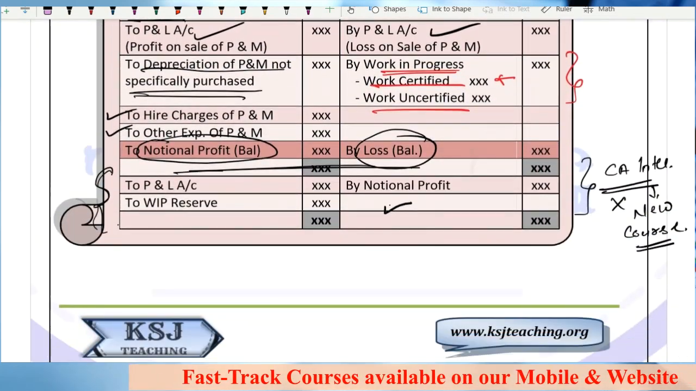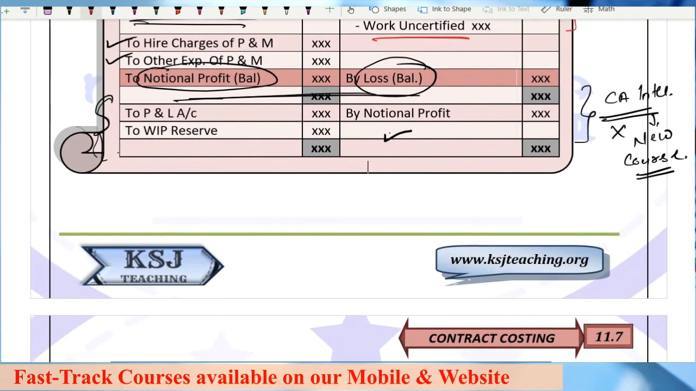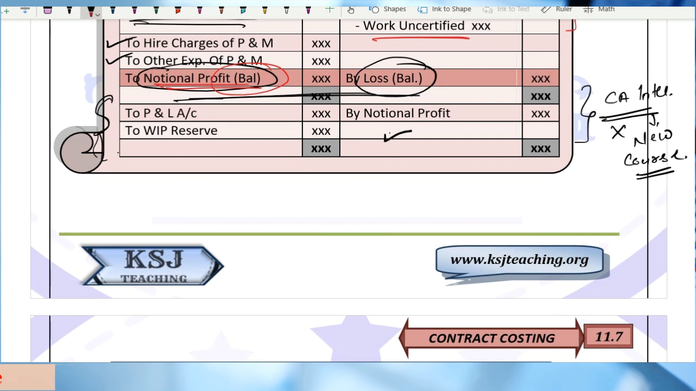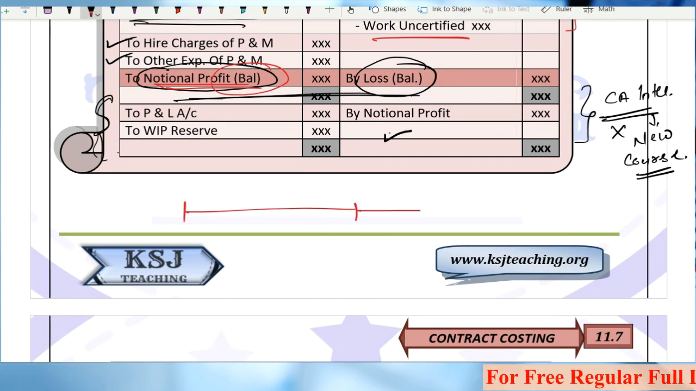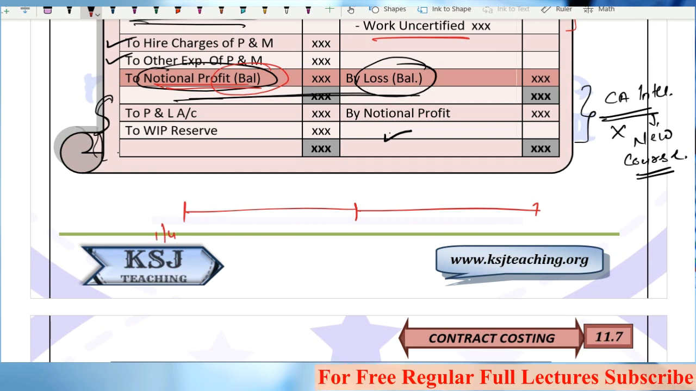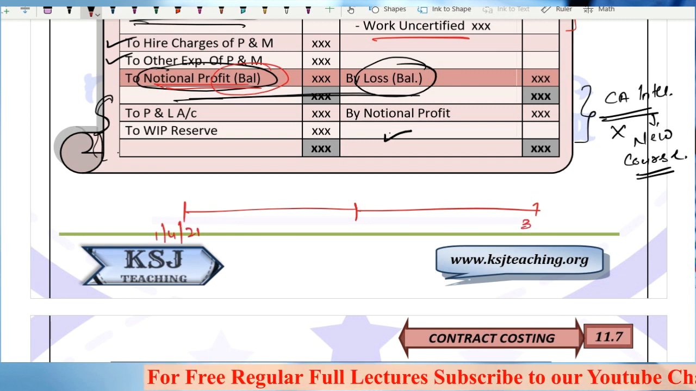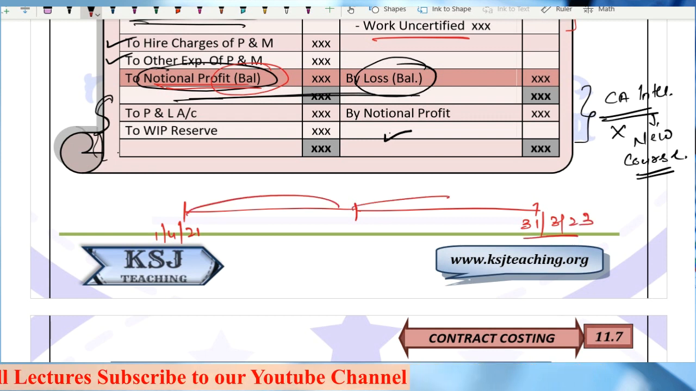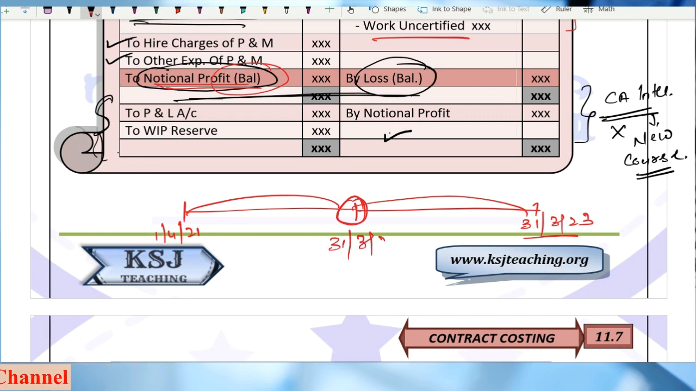So we have studied this and we have calculated the notional profit. I told you what is notional profit, sir. This is the estimated profit that we are going to earn from the project. Look, the project is going to run for multiple years, right? The project is starting on 1/4/21 and is going to end on 31st of March 23. So it has to run for 2 years and we are closing the books on 31st of March 22. On this date what we can calculate is only the notional profit.